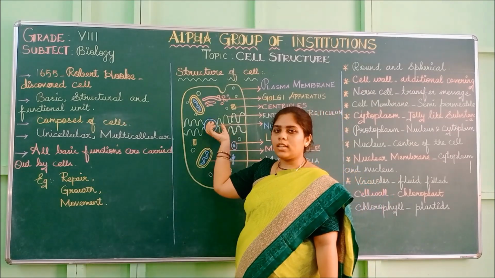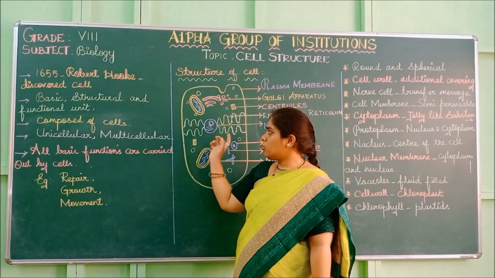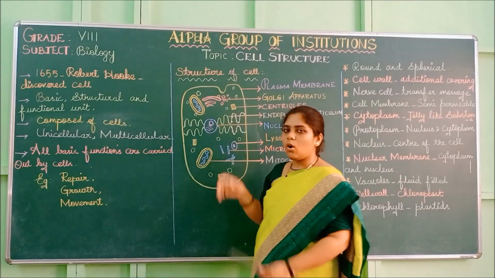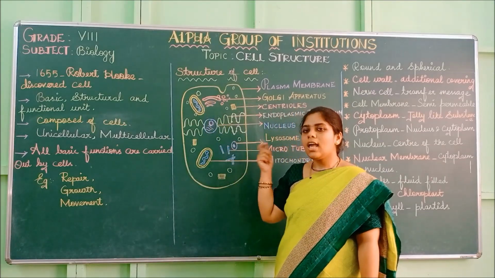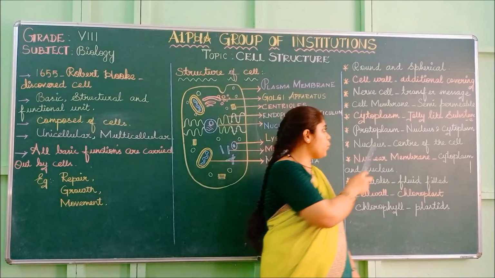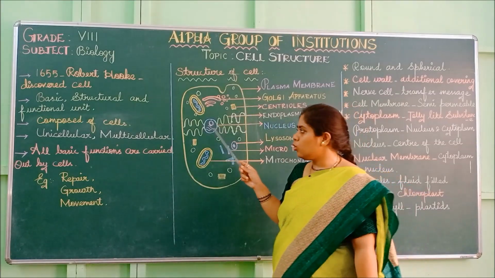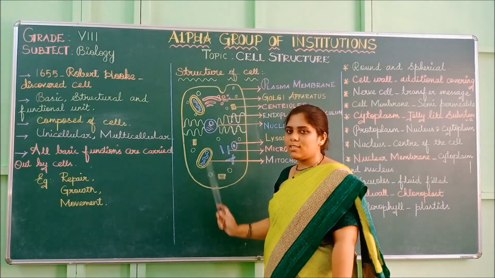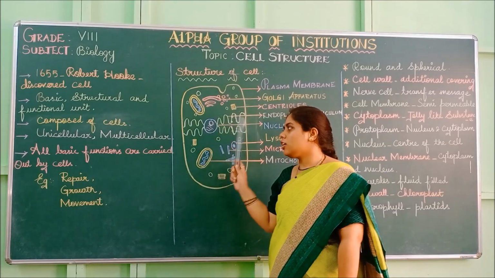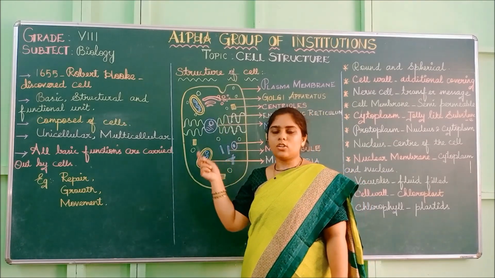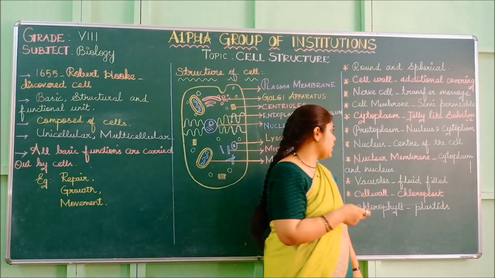The nucleus is not considered part of the cytoplasm. Outside the nucleus, all the contents of the cell are cytoplasm. Protoplasm includes the cytoplasm, the cell organelles, and the nucleus.